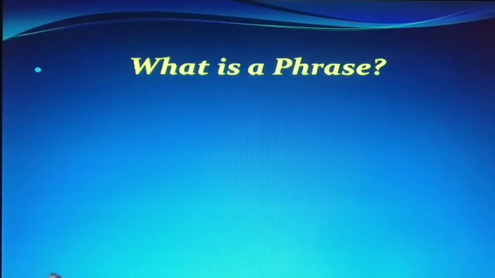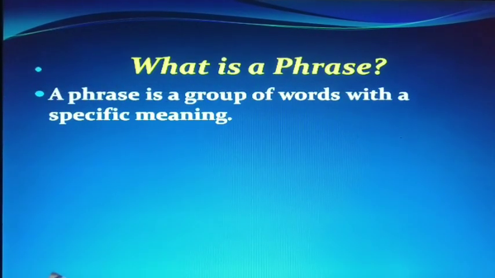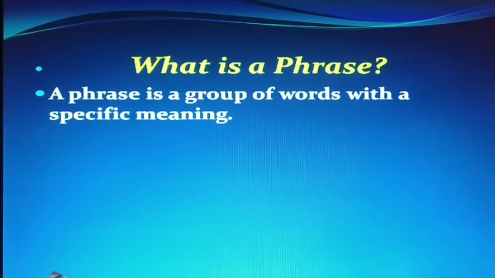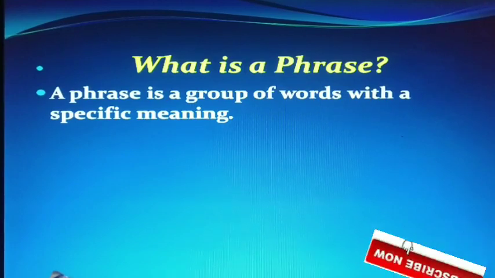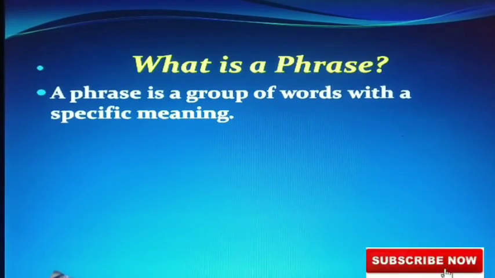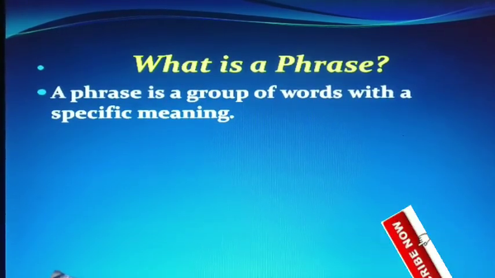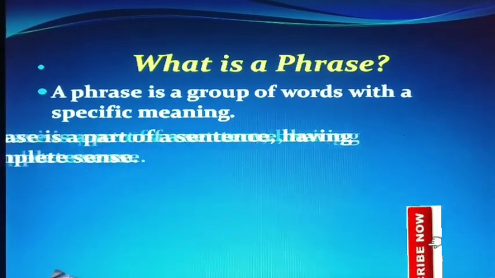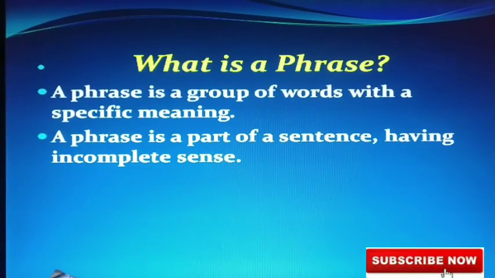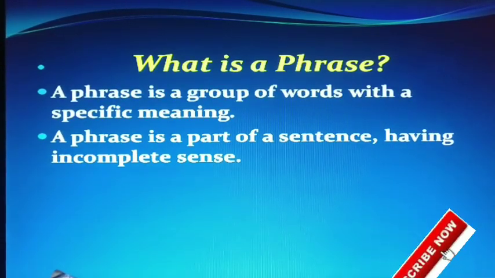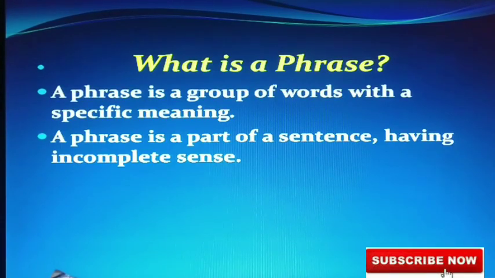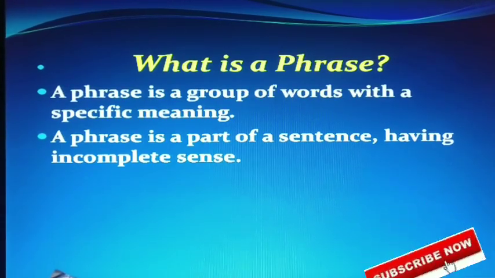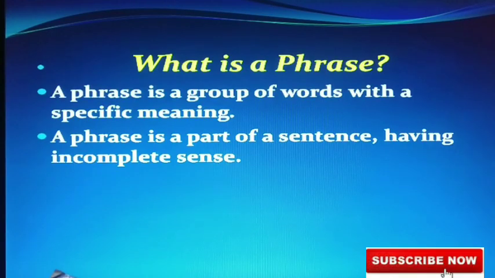What is a phrase? First, look at the definition. A phrase is a group of words with specific meaning. It is part of a sentence with a group of words with a specific meaning. It has a special meaning. It adds to the meaning of the sentence. It completes the meaning of the sentence. A phrase is a part of a sentence having incomplete sense. It completes the sense of the sentence, but it does not have on its own a complete meaning. It has incomplete meaning.